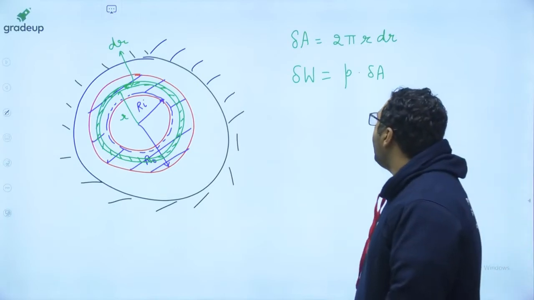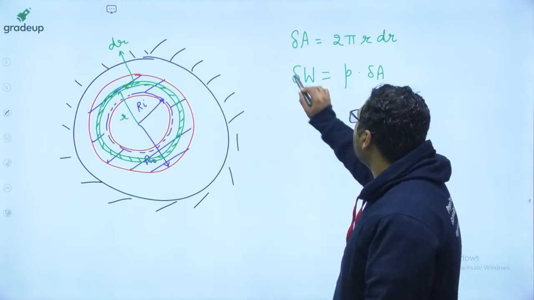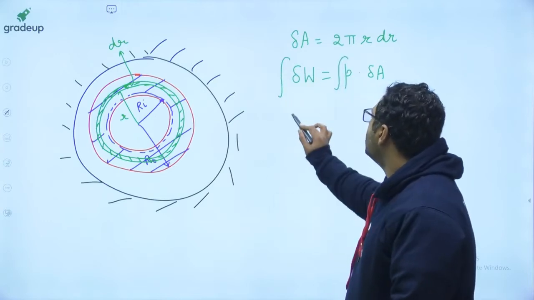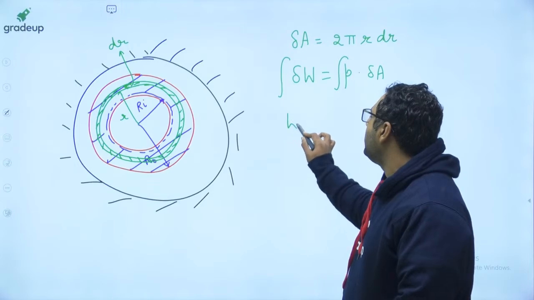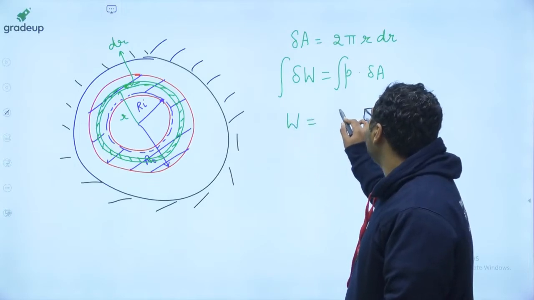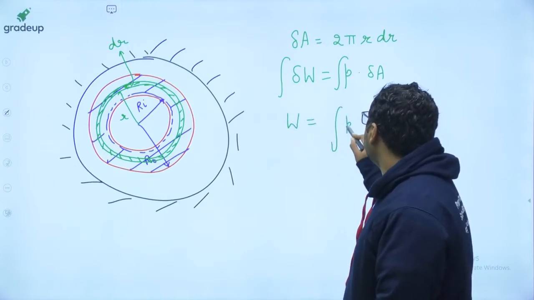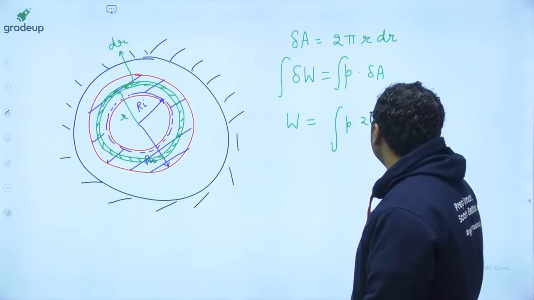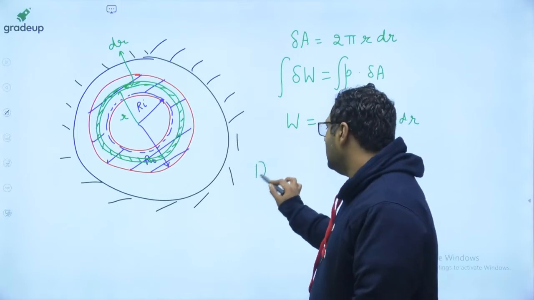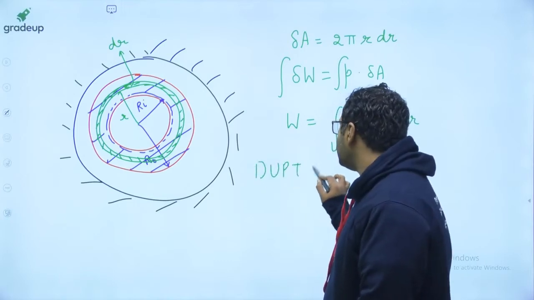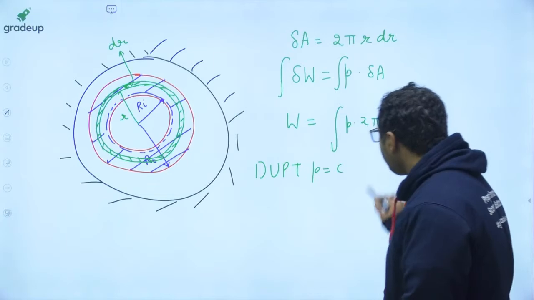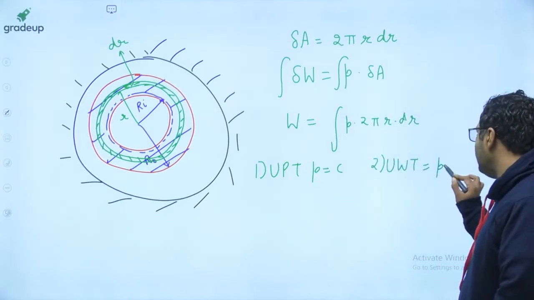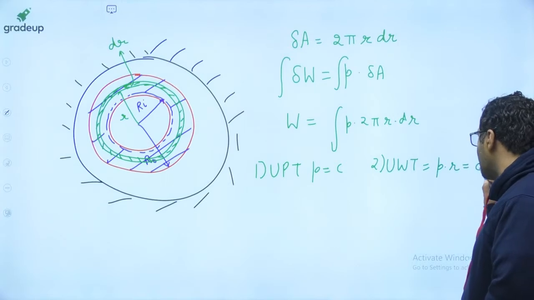So guys, now if you want to find out the total load, you need to integrate it. So when you will be integrating, delta W will become W, and this will become P into 2 pi r dr. So guys, now we are having two theories here. One theory is UPT, which says pressure to be constant. The other theory is UWT, which says the product of pressure and radius is going to be constant.